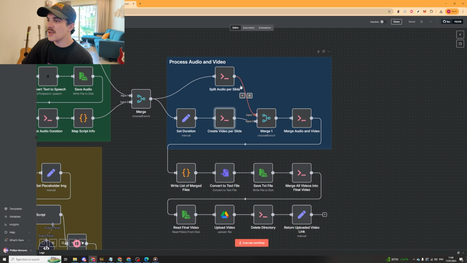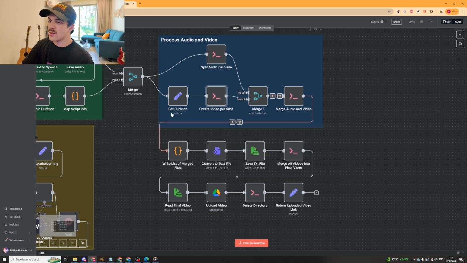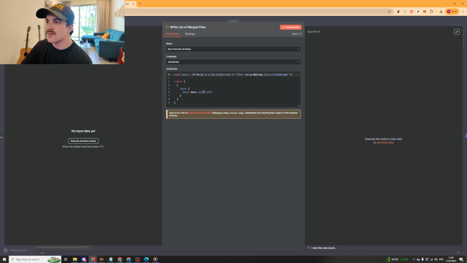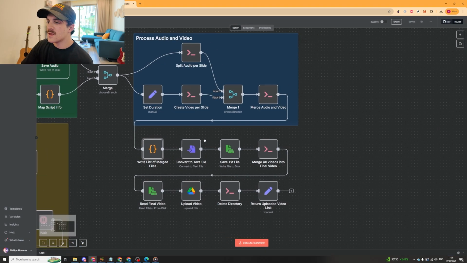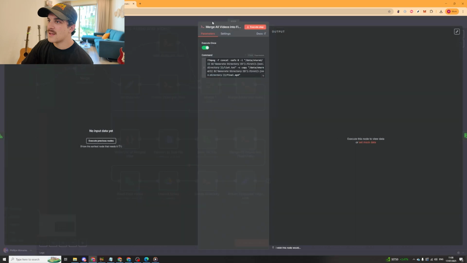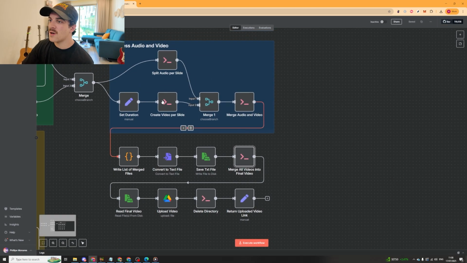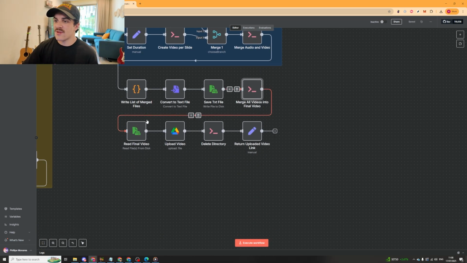And yeah, so it'll go ahead, it will create the video per slide, it will merge them, so merging the audio and the video, and then it's going to write all of the merged files, like this. It's going to convert it to a text file, save the TXT to the disk, and then it's going to merge all of them into a final video. So this part makes the slides one by one, saves them as TXT, and then this part merges all of the individual slides together.